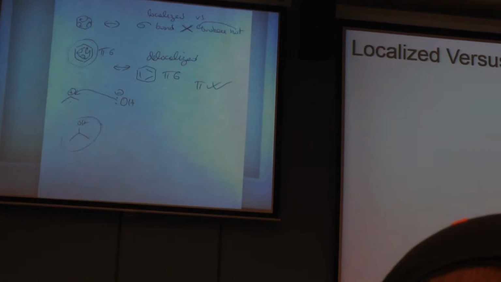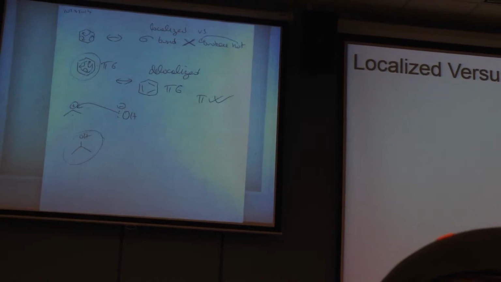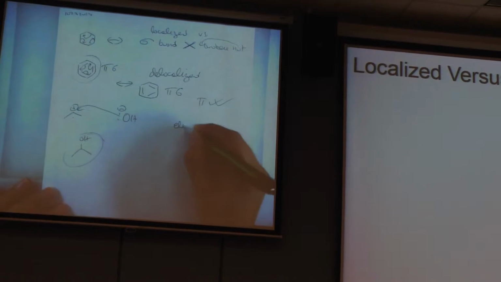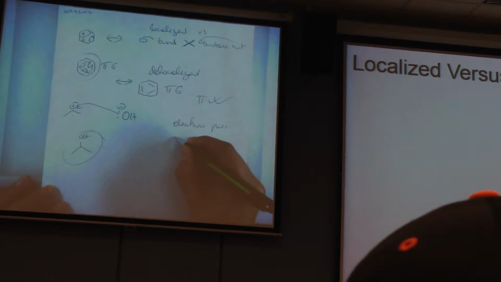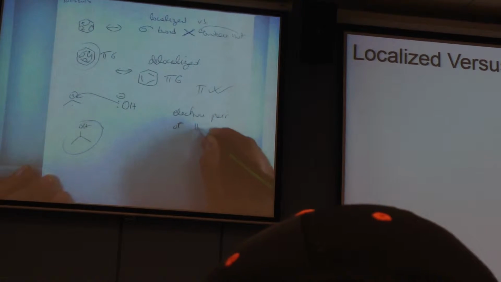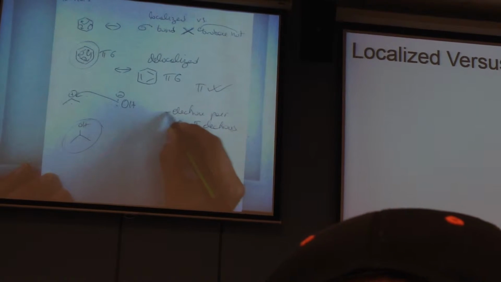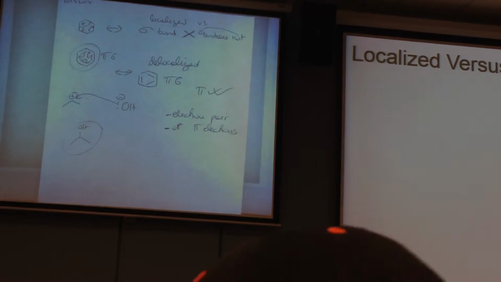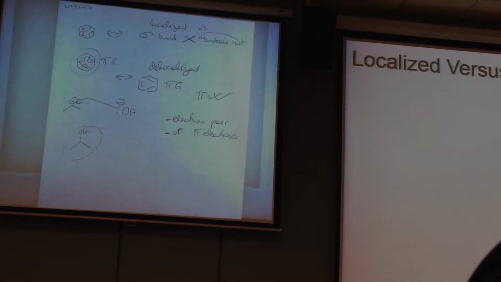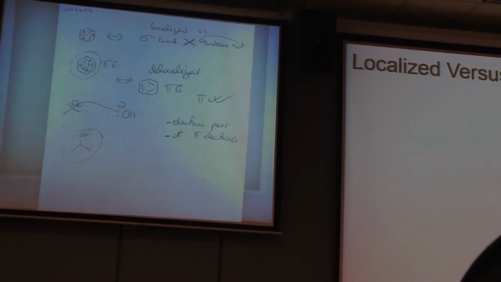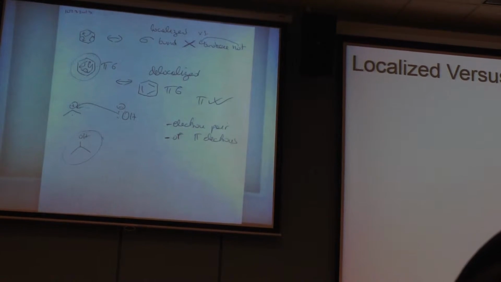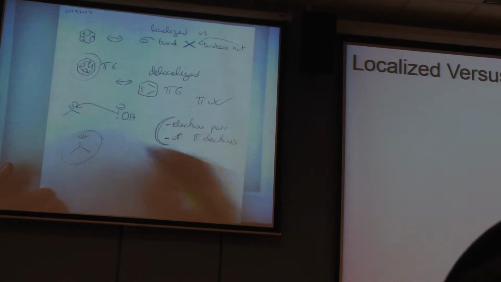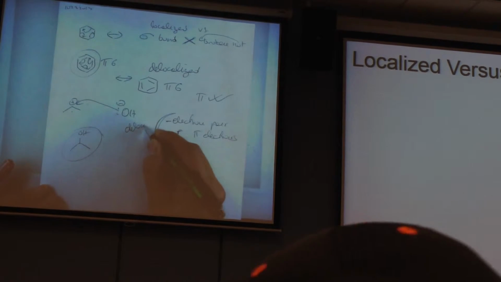That's one. So what you have to realize is, can you move electron pair? Do you have lone pair or pi electrons? That's always what moves. We never move a positive charge. We're only moving the electrons from one place to the other, and those electrons come from a lone pair or a pi bond, and we're moving them somewhere else. So if you have a flexibility of moving these, then it's a delocalized system.